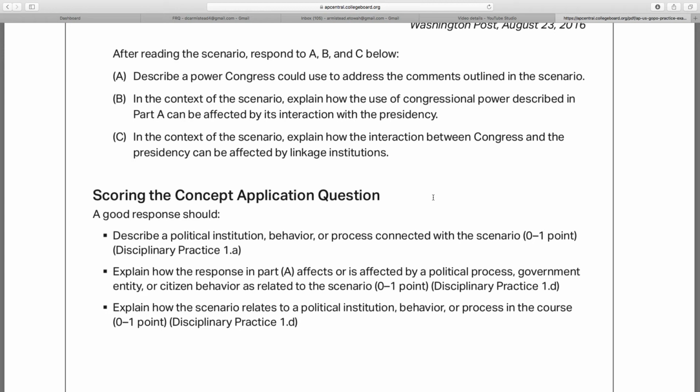So the point being, the difference between getting the point right for one response and not is going to be the difference between a 4 and a 3. And a lot of you guys, you need that 4. Between now and May 11th, we're about a month out, we're going to spend a lot of time looking at these. Okay, so let's look at this scenario.